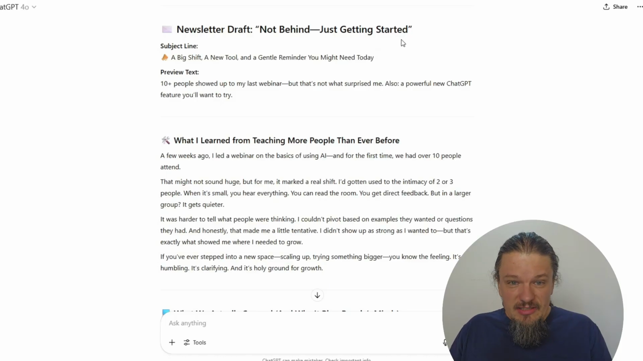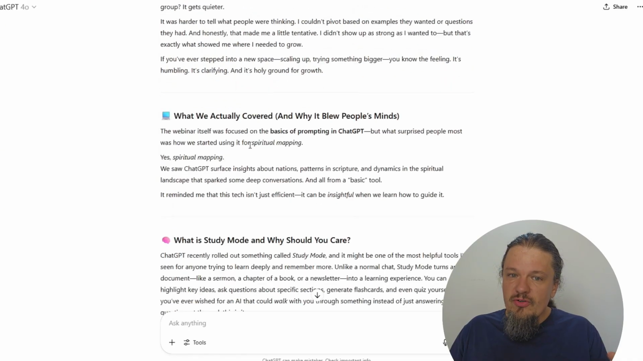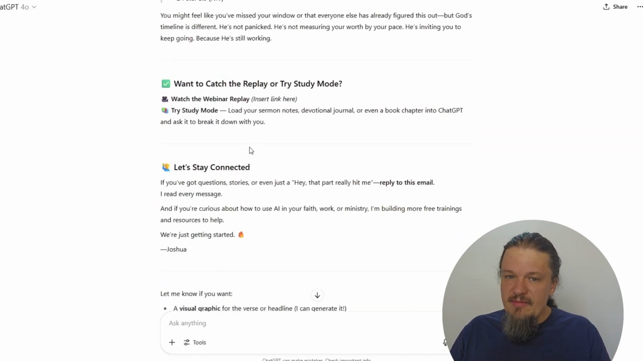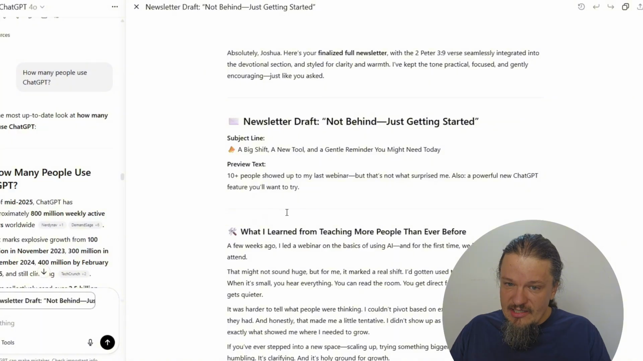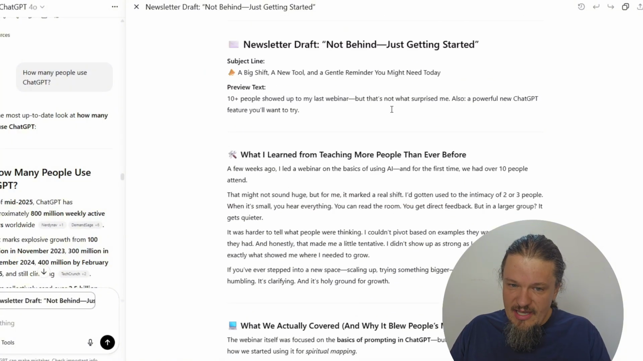If you don't like the subject line, you can ask it to give you 10 different subject lines and work through it. If you don't like the preview text, the same thing. With any of these components that you have, you can go through and edit them, either by asking it in conversation here or by going into edit in Canvas mode and just directly typing in what you want.